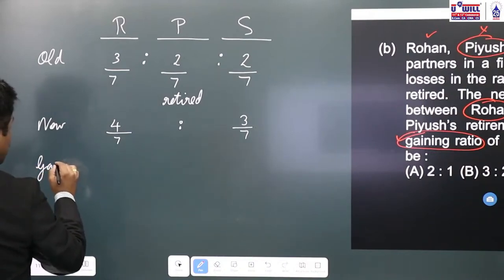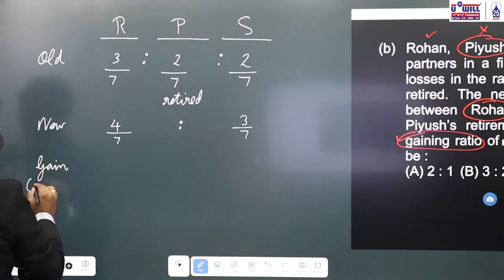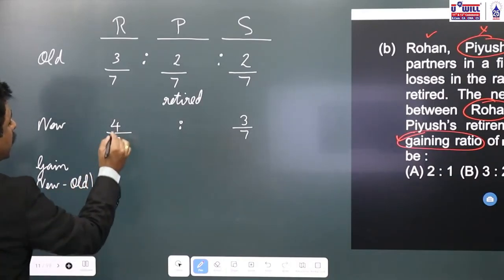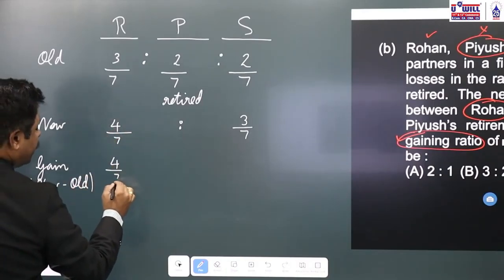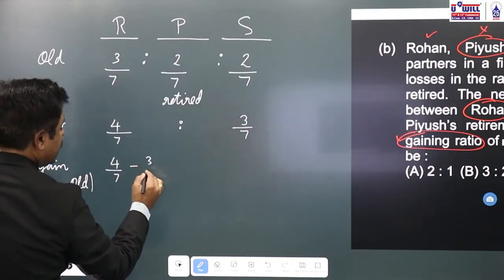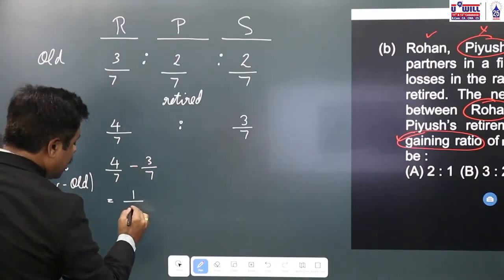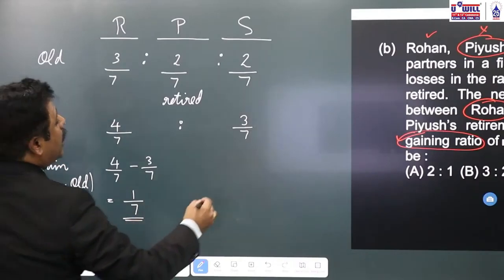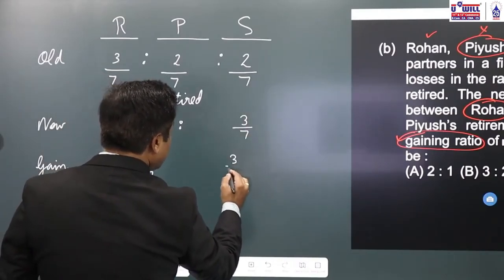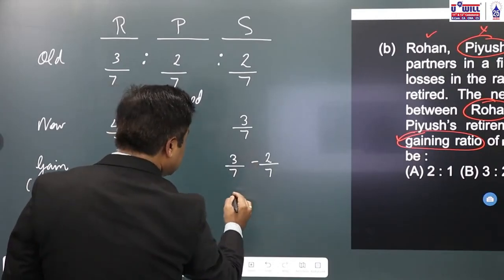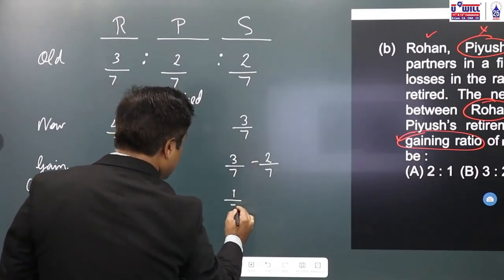Gain ratio will be equal to new ratio minus old ratio. New 4 by 7 minus old 3 by 7. Denominator is already 7, so 4 minus 3, 1 by 7. And over here, new ratio 3 by 7 minus old ratio 2 by 7. Denominator is already the same, so 3 minus 2, 1 by 7.